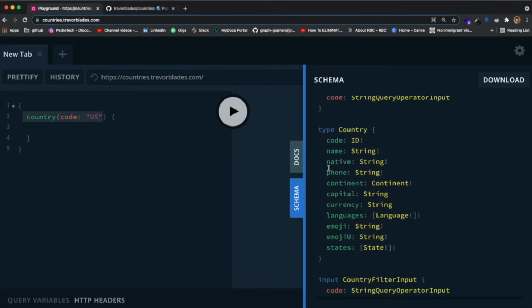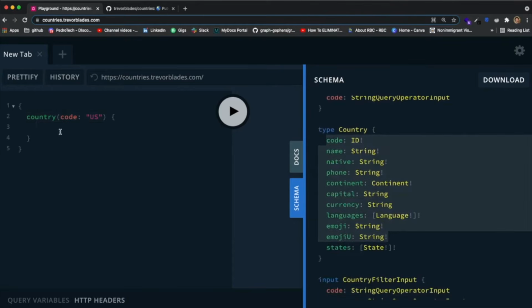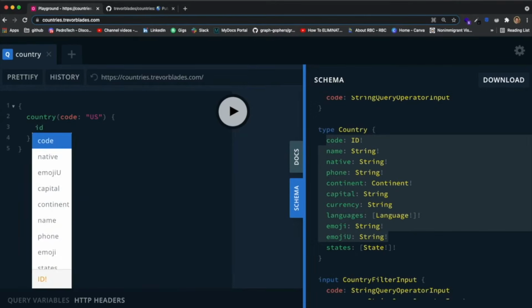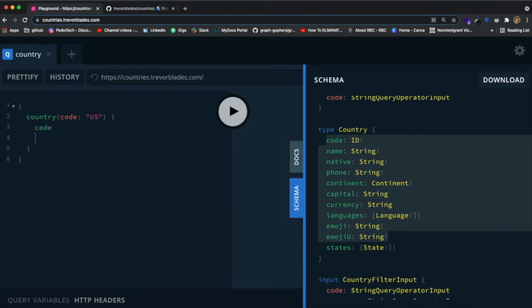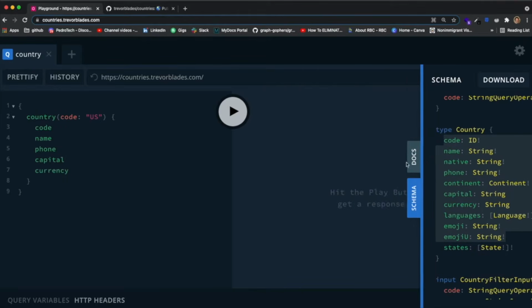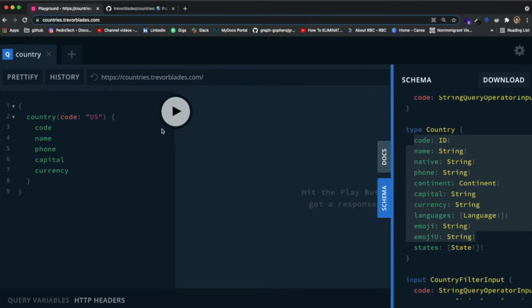The country type has all of these fields. So we specify which fields we want. Let me get the ID, which is actually called code. Let me get the name of the country. And you can just list out whatever you want. Let me try to get the phone. Let me try to get the capital. Let me try to get the currency, whatever you want. And if you want to run this query, all you have to do is click on this button over here and it should run the query.